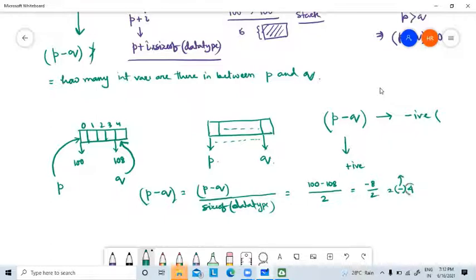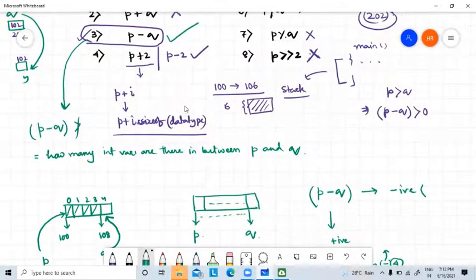But this 4 means there are 4 elements in between these two addresses. See, 1, 2, 3, 4. There are 4 elements in between these two addresses. That is the meaning of this P minus Q. So that's why this P minus Q operation is legal.